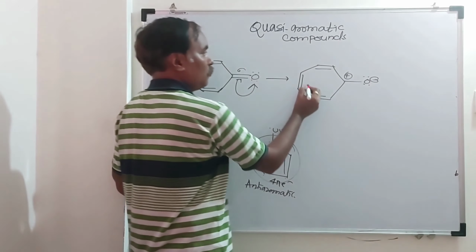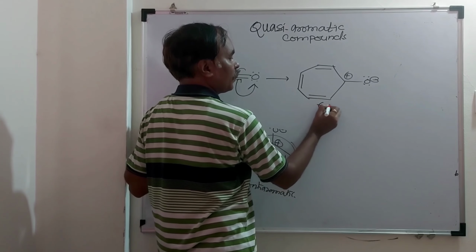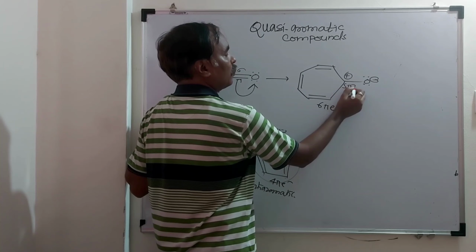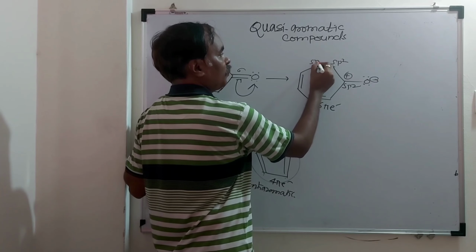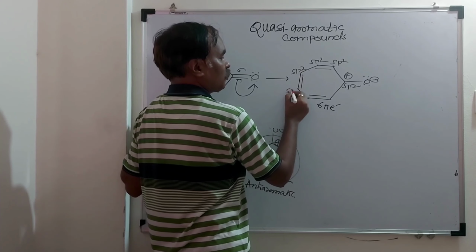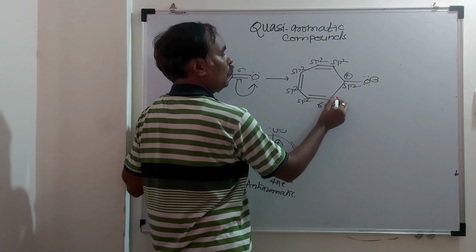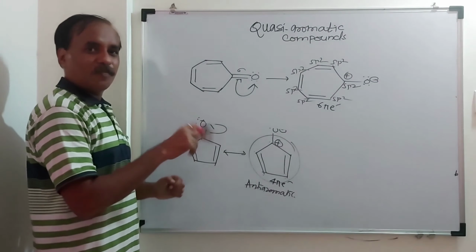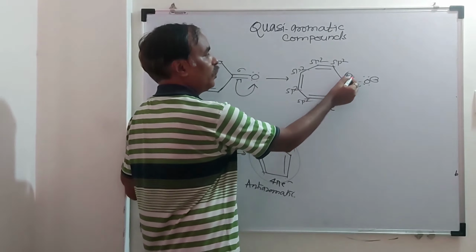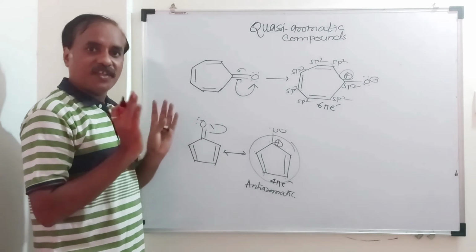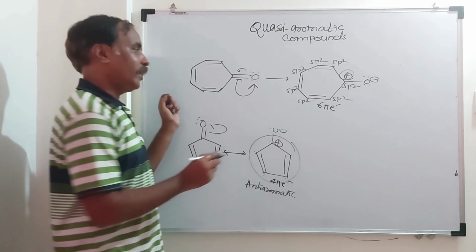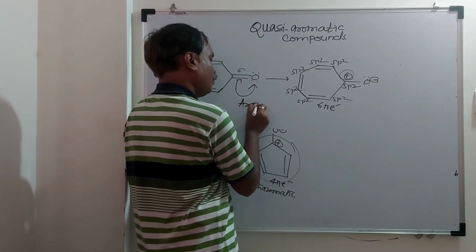In this, the positive charge is part of complete resonance. How many pi electrons are there? 2, 4, 2, 6. sp2, sp2, sp2, sp2, sp2, sp2. It is planar and there is complete resonance due to the charge, and we can say it is a quasi-aromatic compound. And the overall compound is what? Aromatic. So this compound is aromatic.